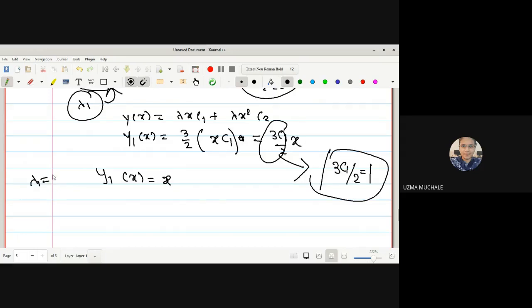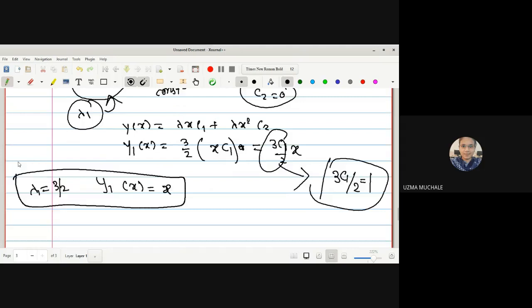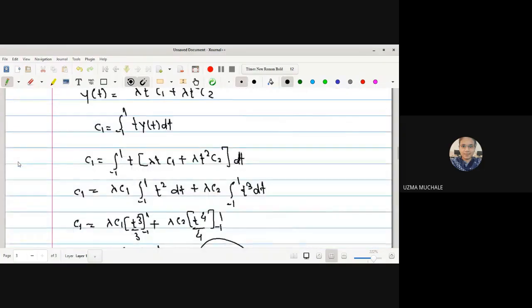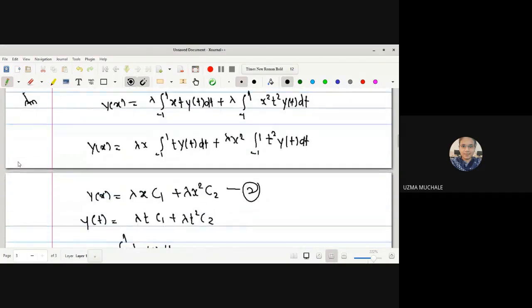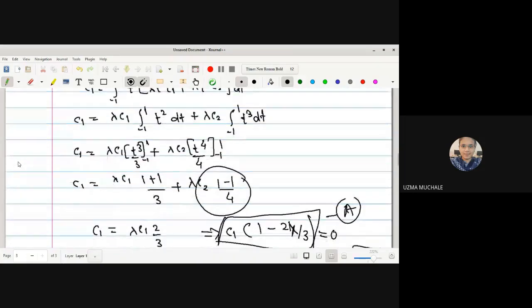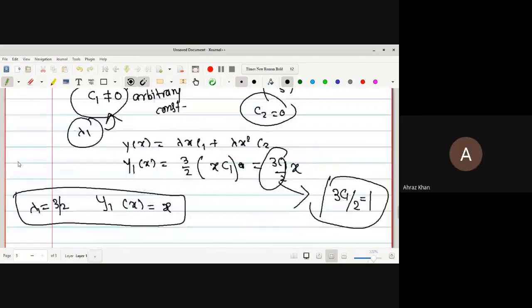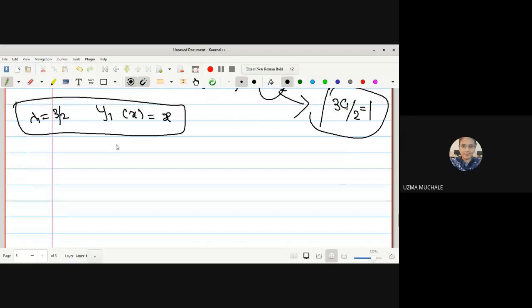What do you mean by this? Corresponding to eigenvalue lambda 1 equal to 3 by 2, we get the eigenfunction as x. Is there any doubt up to this step? No, ma'am. Okay.